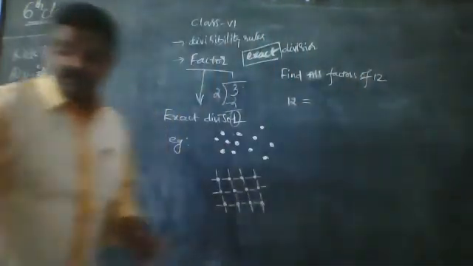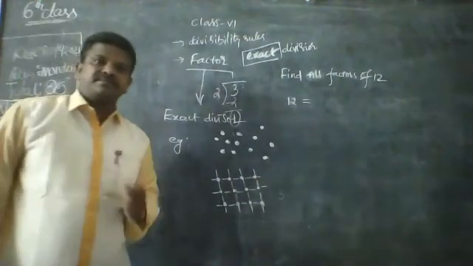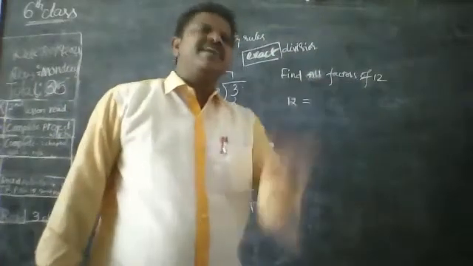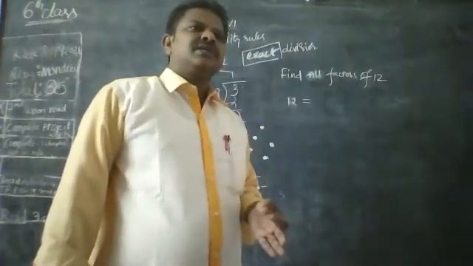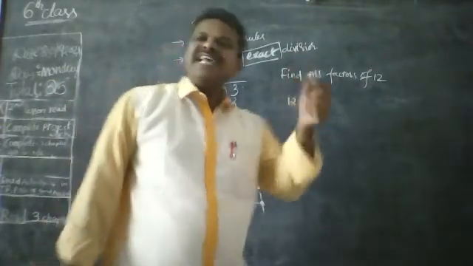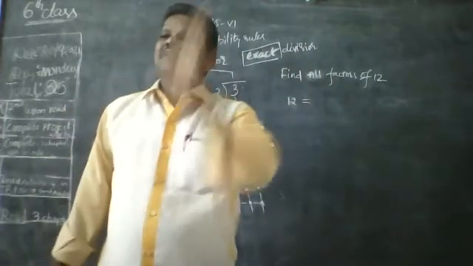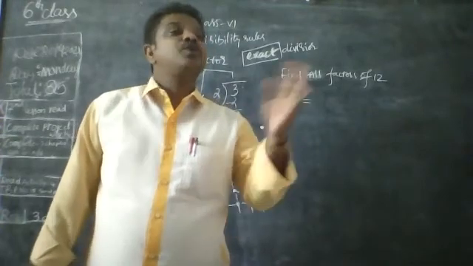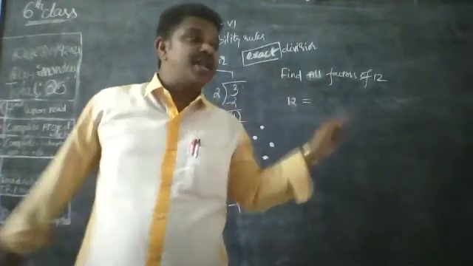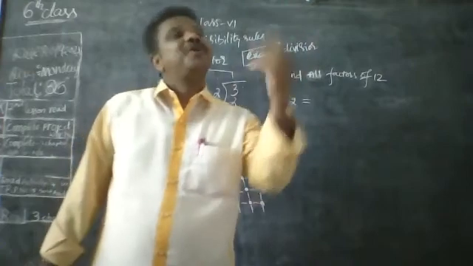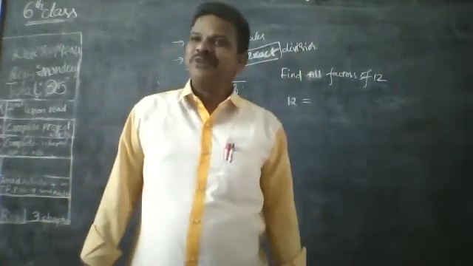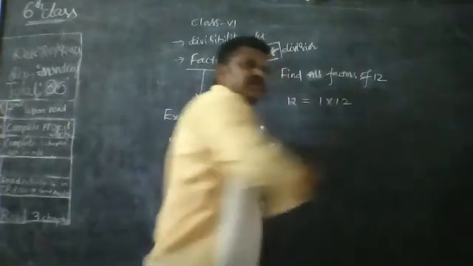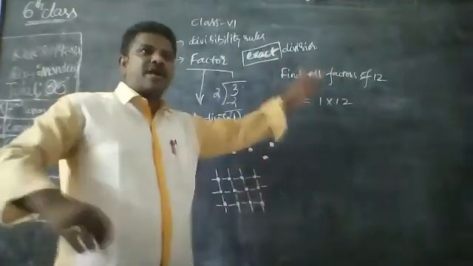First way. First possibility, tell me. 1 is a factor of every number. How to write it? One possibility is 1 row and 12 columns. 1 into 12. This is the first possibility. 12 can be arranged in 1 row and 12 columns.